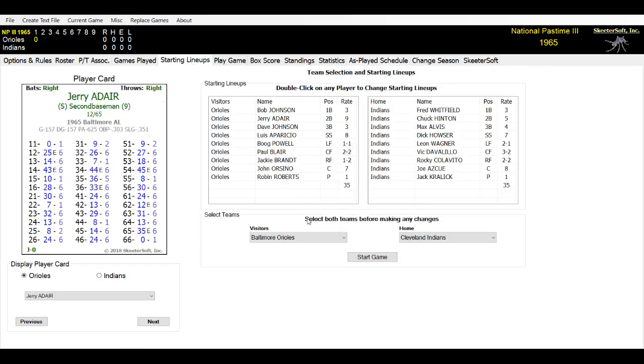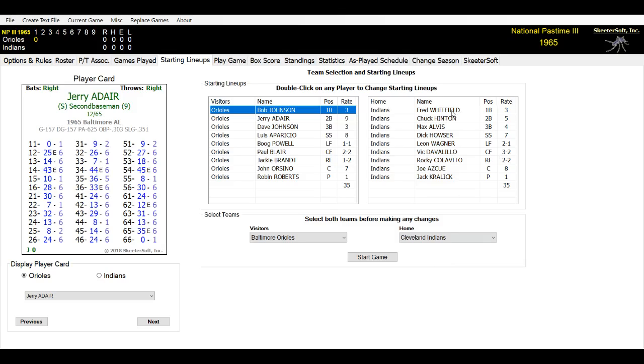Starting lineups. We'll get them set up real quick for the Baltimore Orioles. Paul Blair will be playing center field. Luis Aparicio will be the shortstop. Jackie Brandt will be playing right field. Bob Johnson is our first baseman. John Orsino is catching. Boog Powell is playing left field. Davey Johnson will be playing third. Jerry Adair will be at second base today. And the pitcher is Robin Roberts, who came from Philadelphia. And that'll be the lineup for the Baltimore Orioles. Brooks Robinson is off the roster for right now. We'll be back on in a few days.